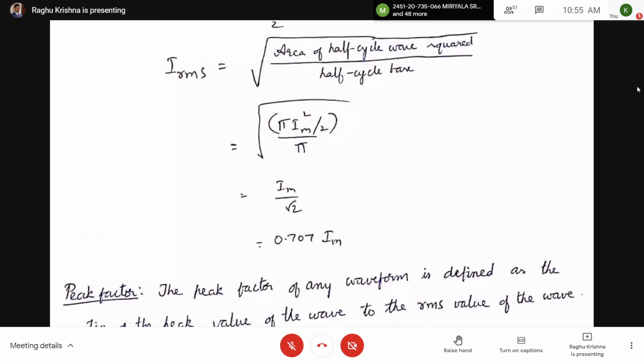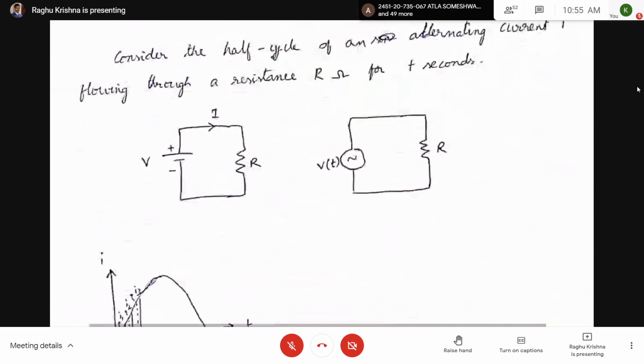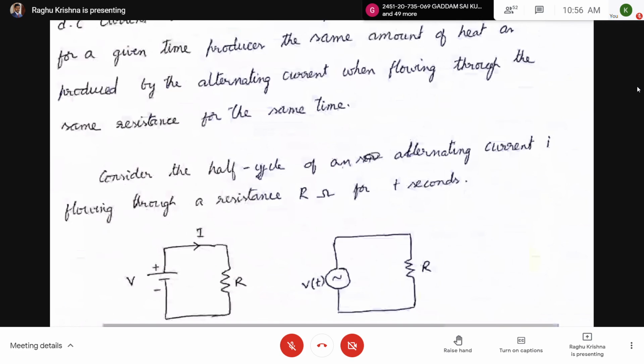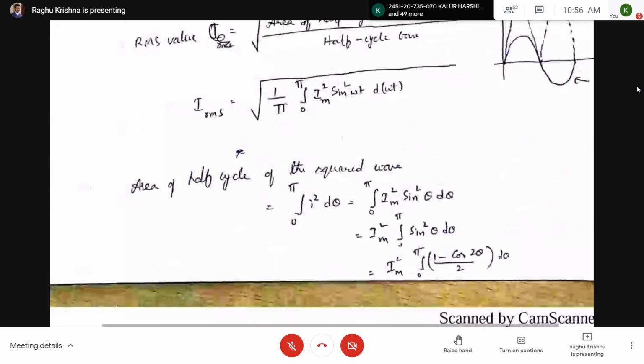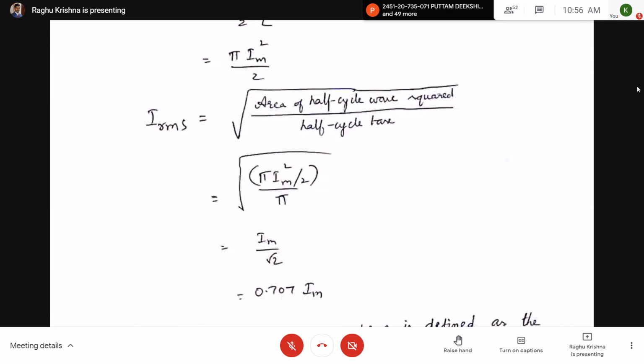What about I average? 2 Im by pi. The average value is equal to 2 Im by pi, whereas the RMS value is equal to Im by root 2, which is equal to 0.707 Im.